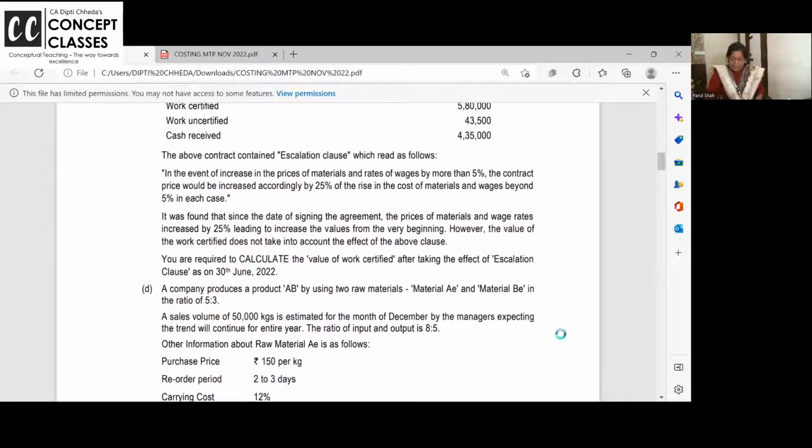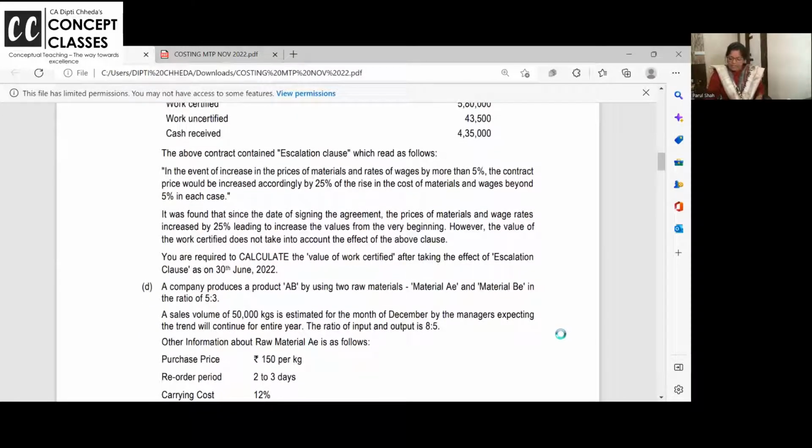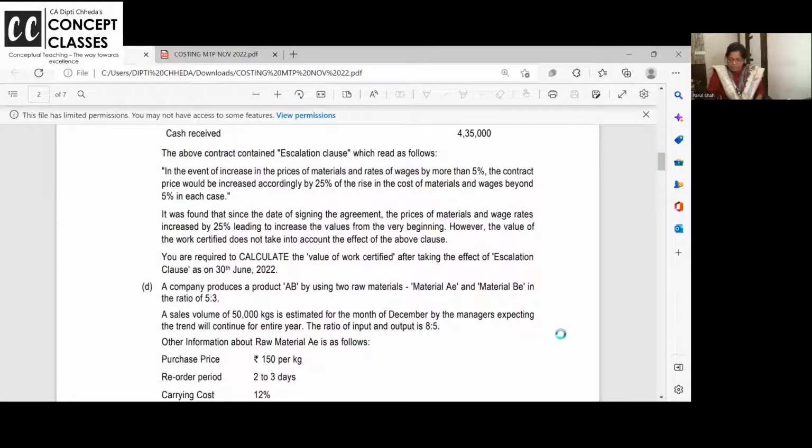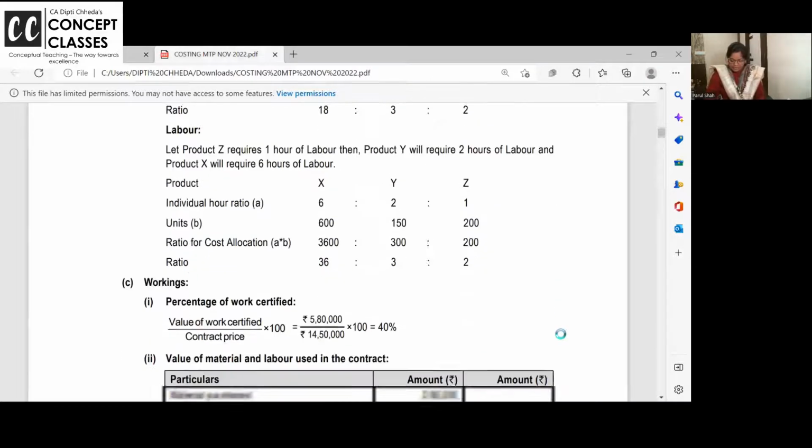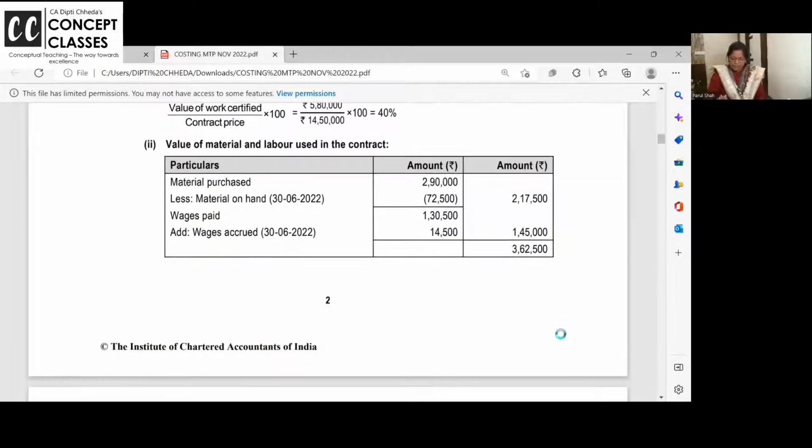Beyond 5%. It was found that since the date of signing, the price of material and wages increased by 25%, leading to increase in the value. However, value of work certified does not take into account the effect of the above clause. Okay? Work certified में नहीं लेना. It's a nice problem. Just I have read it. Now look at the solution.